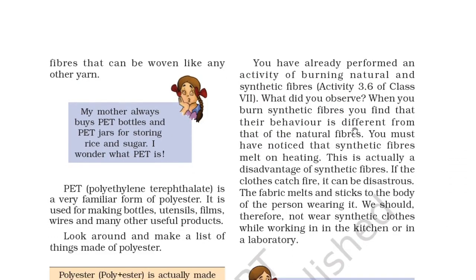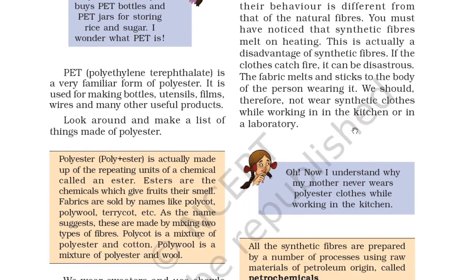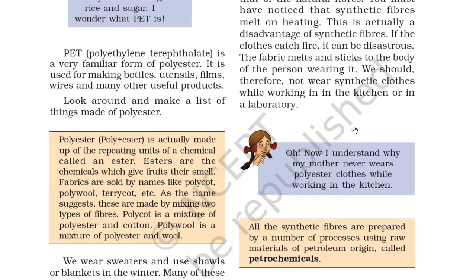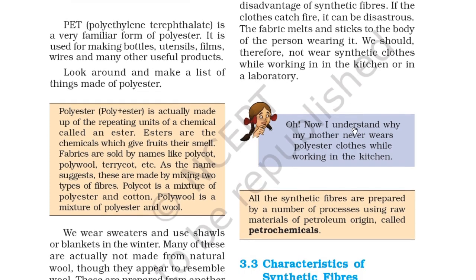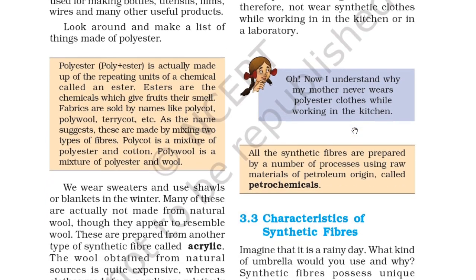So Paheli says, my mother always buys PET bottles and PET jars for storing rice and sugar. I wonder what PET is. PET is polyethylene terephthalate, a very familiar form of polyester. It is used for making bottles, utensils, films, wires, and many other useful products. Look around and make a list of these things made of polyester. Poly plus ester: polyester is actually made up of repeating units of a chemical called an ester. Esters are the chemicals which give fruit their smell.